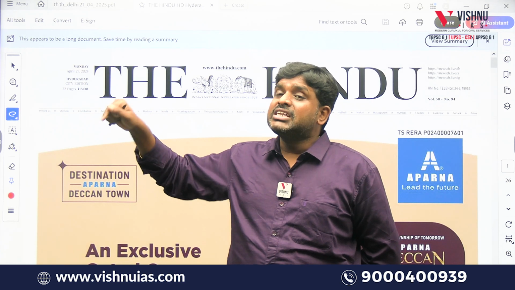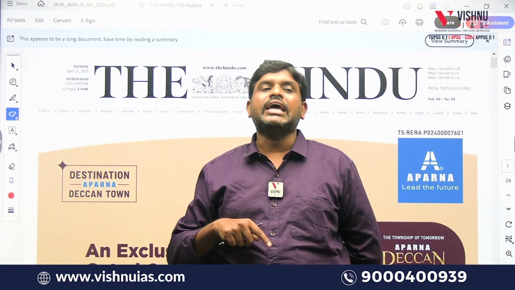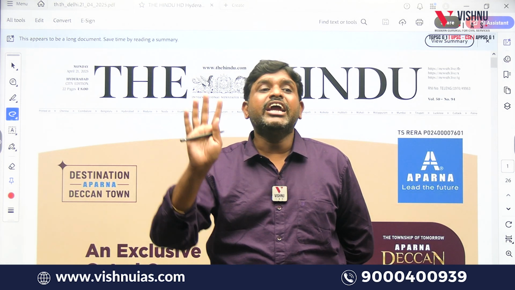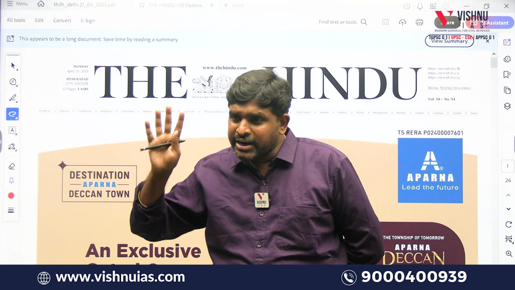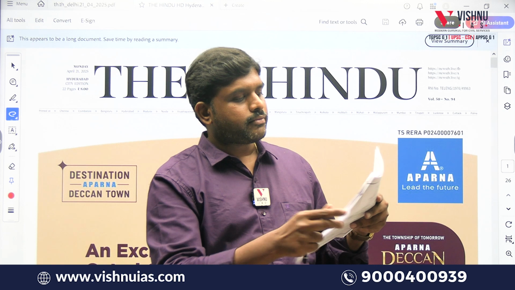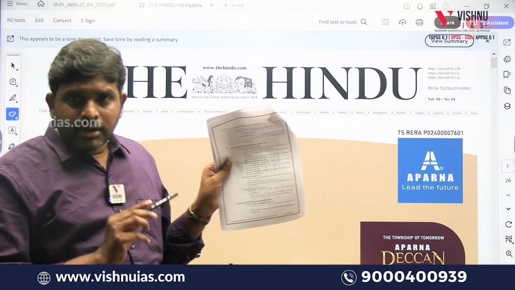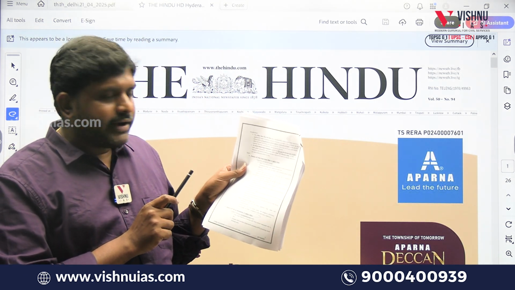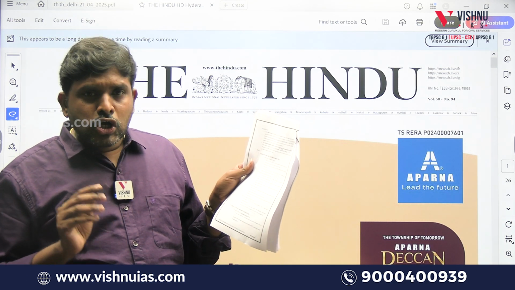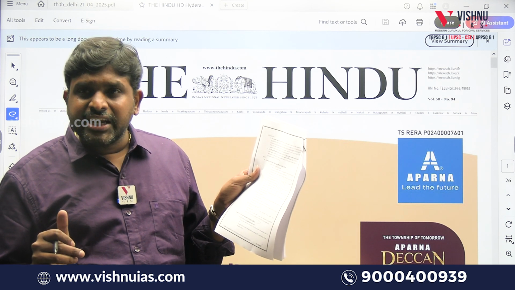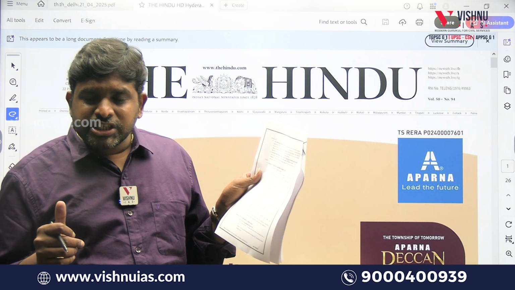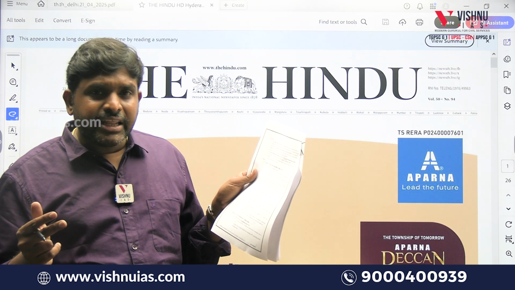Why that much urban heat island? Today we are seeing these urban heat islands in urban centers, mainly because of heat waves. Now you see the answer. What I did in the answer: what is urban heat island? Then the immediate next side heading, causes of urban heat island effects in Indian cities. Yes or no? First point, urbanization and land use changes. Second point, building materials and architectural designs.